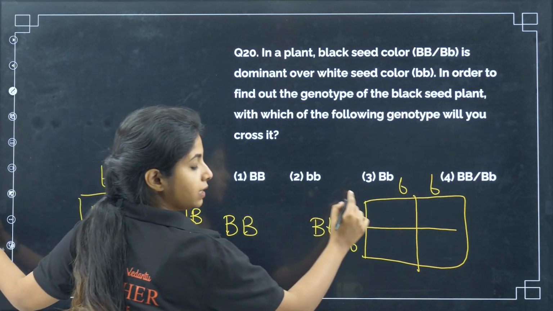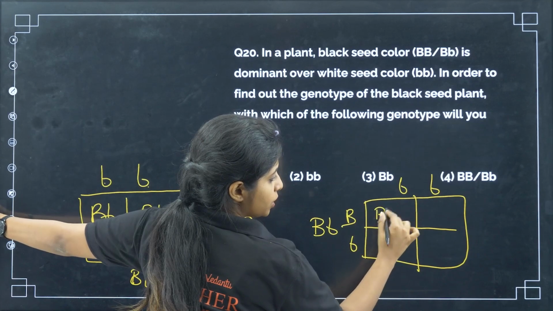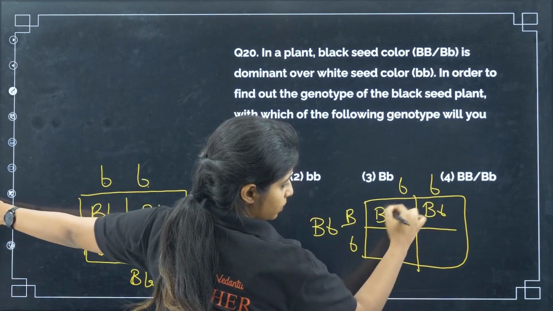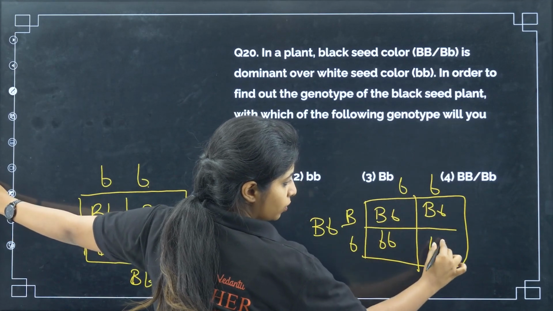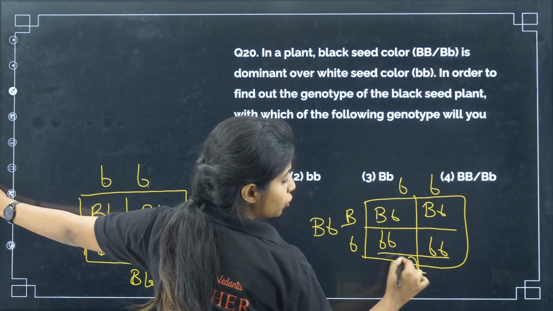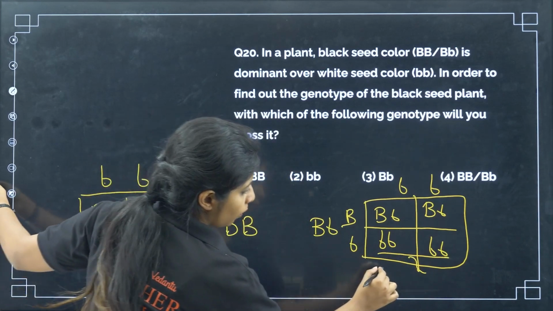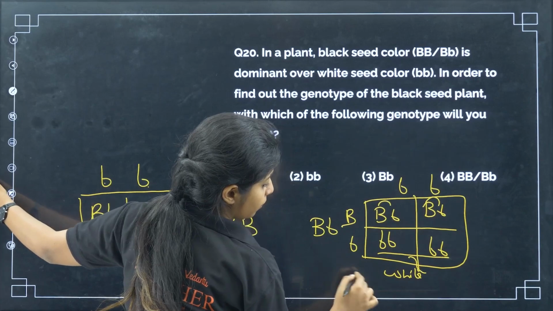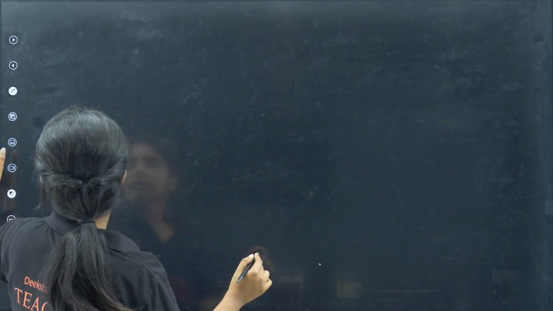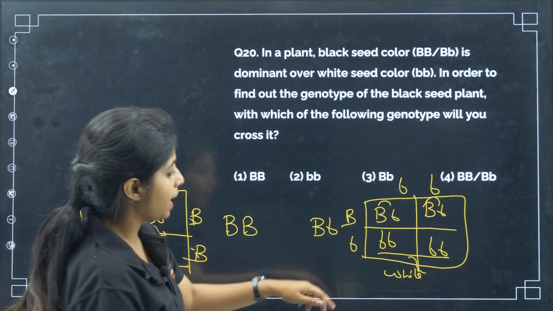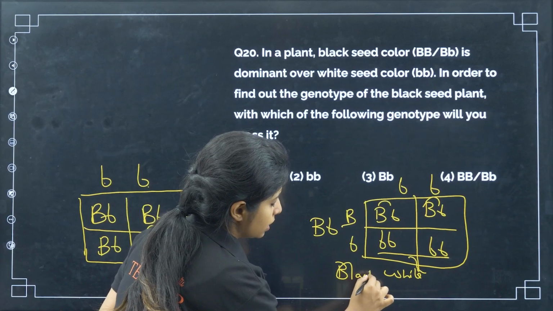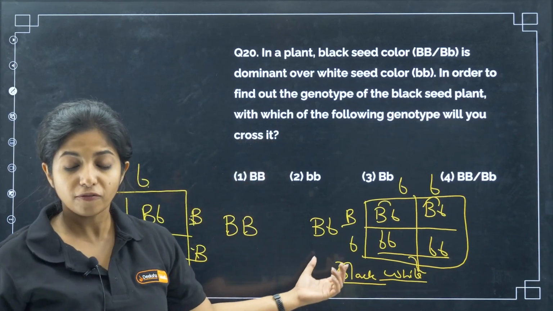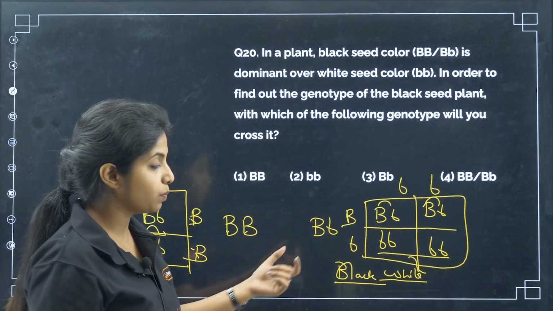Now over here, let's see the scenario. Capital B small b, capital B small b, small b small b, and small b small b. Two of them are going to be what color? White color, because there is no dominant allele. Over here they are dominant, so two of them would be black in color.